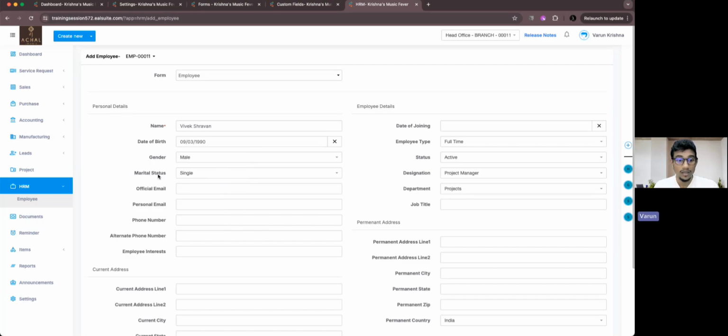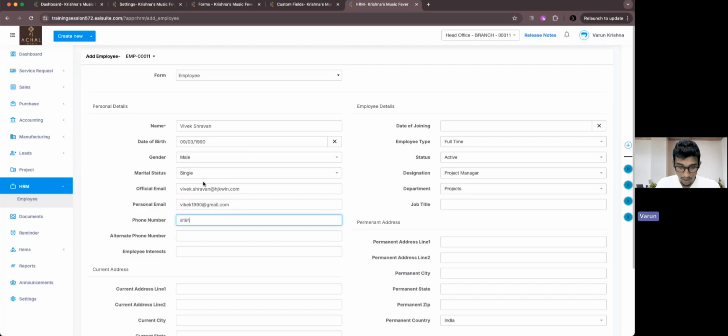Male, the marital status is single, and we can provide vivek.shravan at hjkwin.com, and vivek1990 at gmail.com will be the personal address.